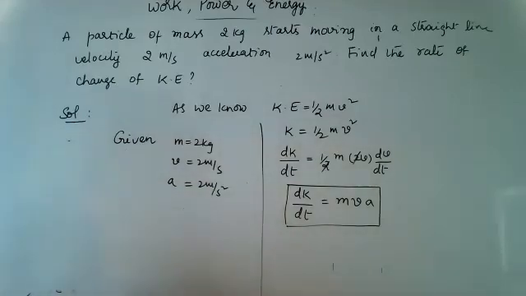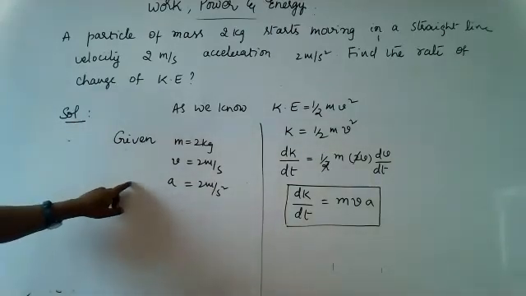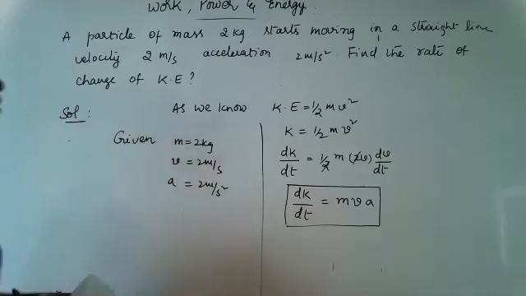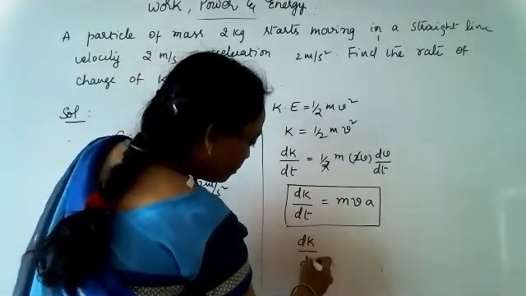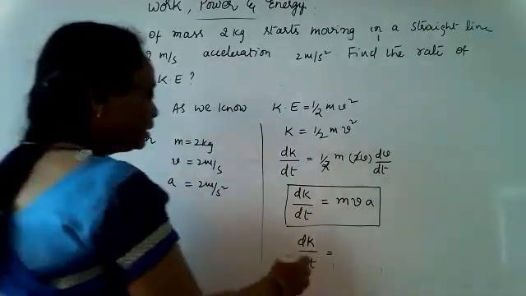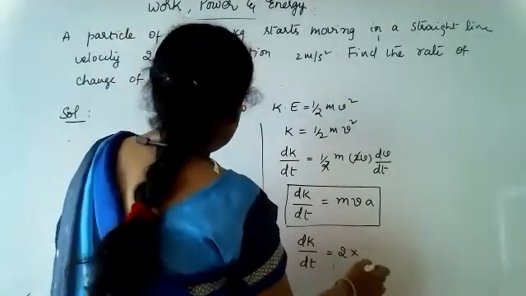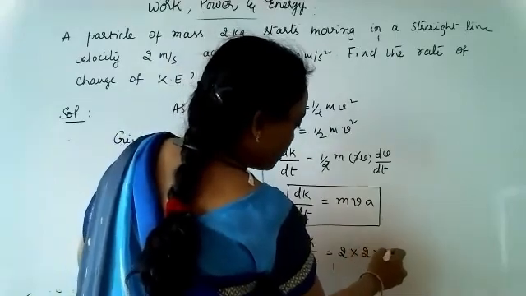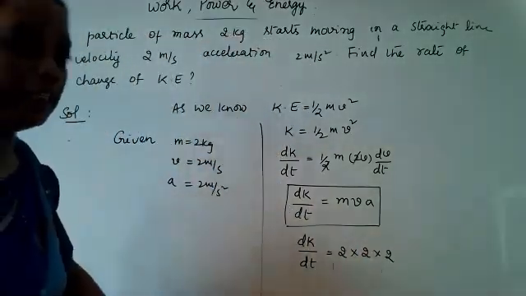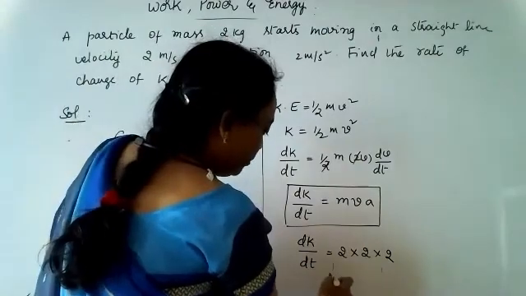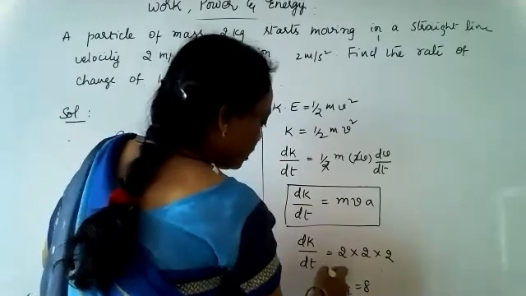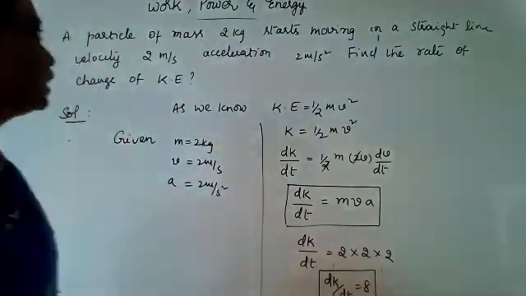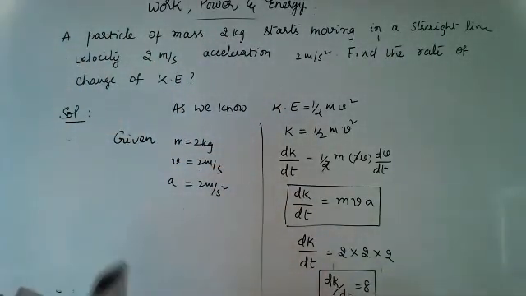So substituting in dK by dt: mass is 2, velocity is 2 and acceleration is 2. So what is the answer? 8. So dK by dt is equal to 8, which is the rate of change of kinetic energy. Okay.